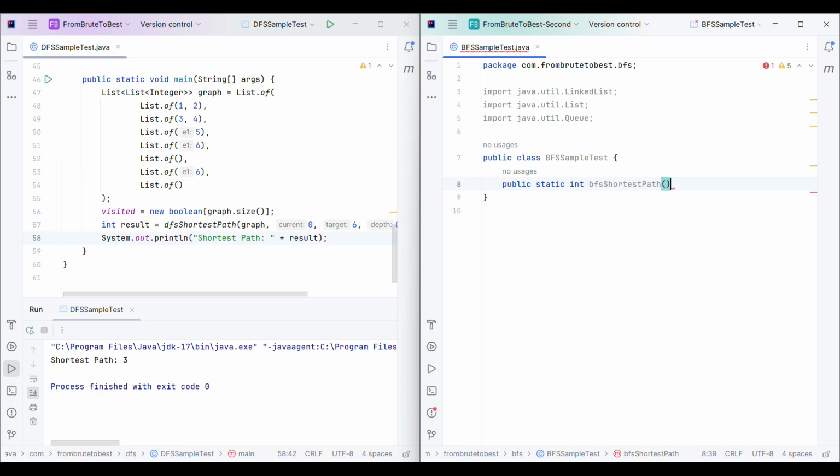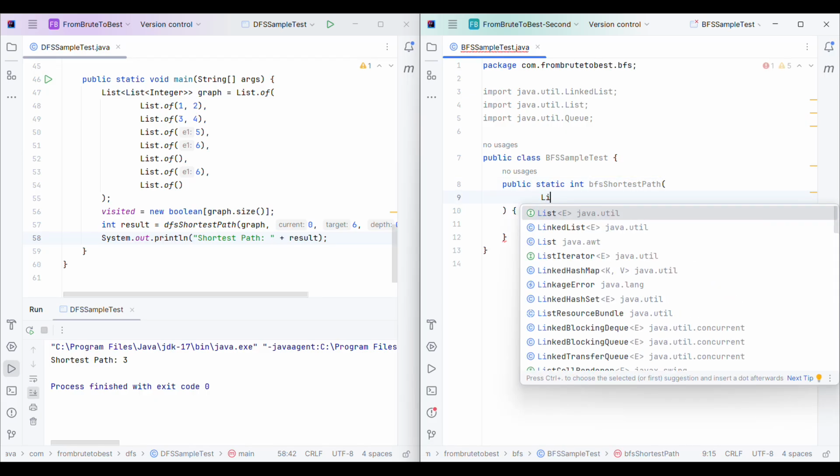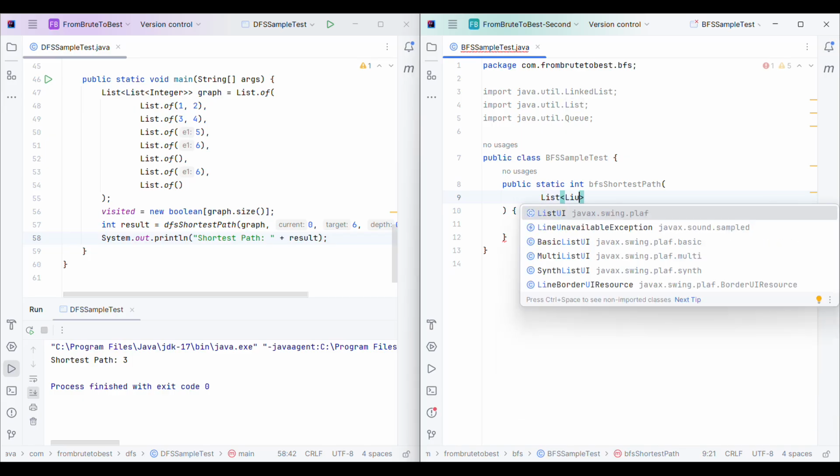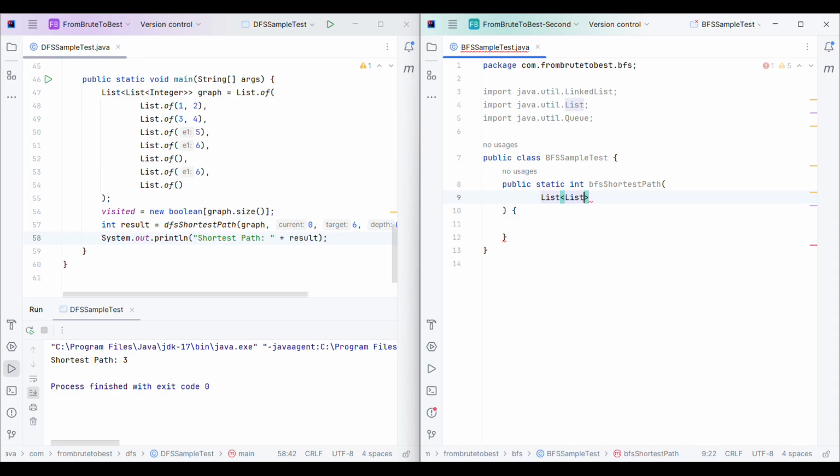Now this method will also have some arguments. The first argument will be the same as DFS, our graph, so I will have a list of lists of integers, graph. Next we will have our start. Since we are not using recursion, I will not use current, I will use start, and our target value.